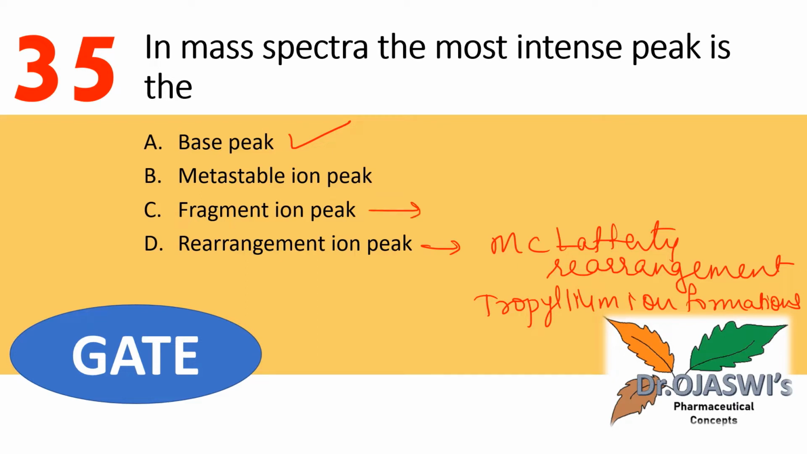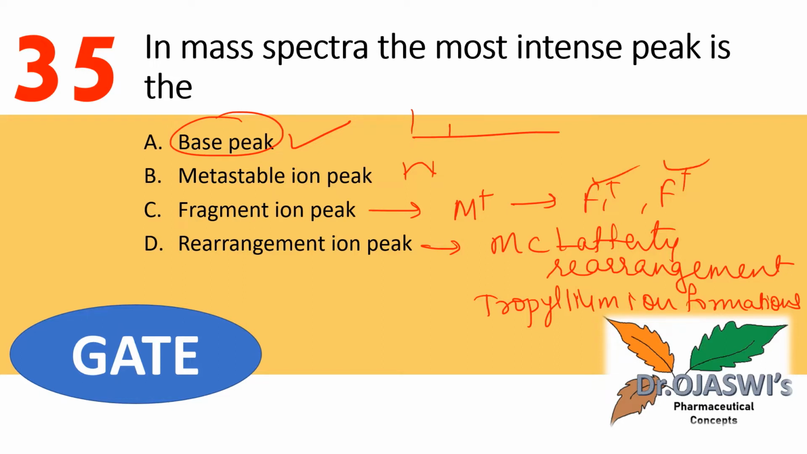Fragment ion peak: when a molecule first forms as a molecular ion, it further breaks down and forms the fragment ions. Then we have the metastable ion peak. Metastable ion peaks are not sharp peaks; these are broad peaks appearing in the mass spectrum. So the correct answer is the base peak.